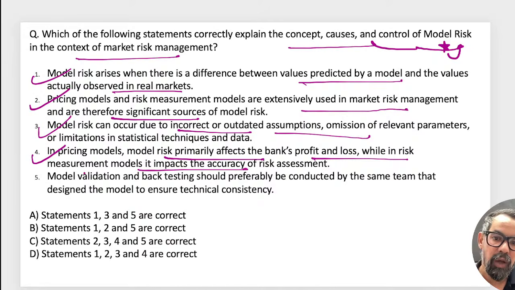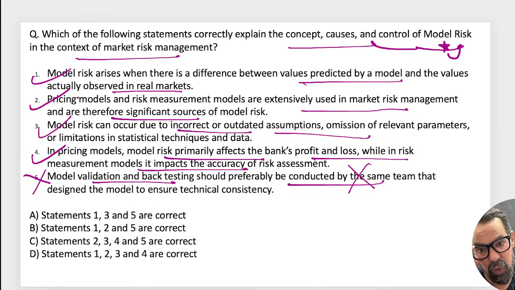Yes. Model validation and backtesting should preferably be conducted by the same team. No, they should be done by a different team, so if there is any lapse, we can find it. 1, 2, 3, 4 means option D. How come A, guys? I can see only Rani ma'am marked option D. Otherwise, everyone is saying the other option. This statement says model validation and backtesting should preferably be conducted by the same team.